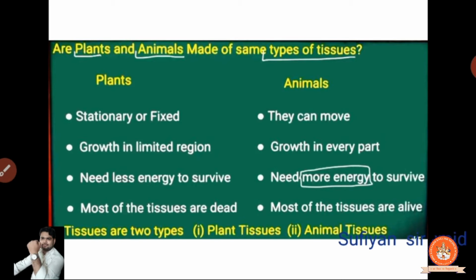In the body there is physics, biology, chemistry, each and everything is present. Okay, so plants: stationary and fixed. As we look at the plant, they are always stationary, they are not able to move. But when we look at the animal, they can move here and there, roaming always here and there, doing mischief. Okay, then growth in limited region. Now when we observe the plant, the growth in the plant is in the limited region.